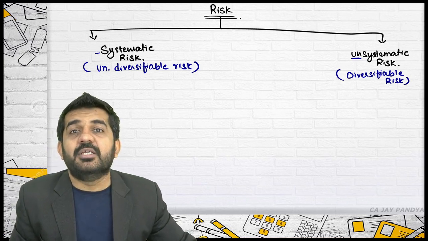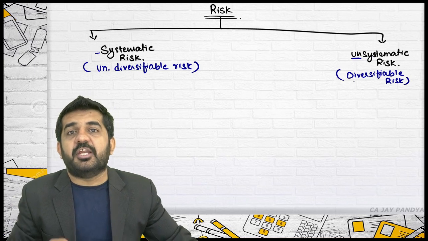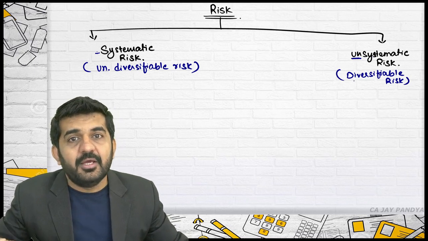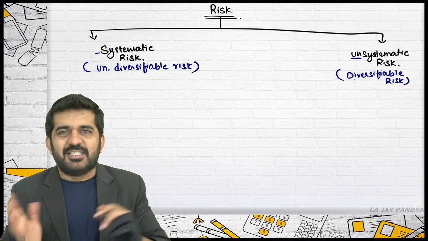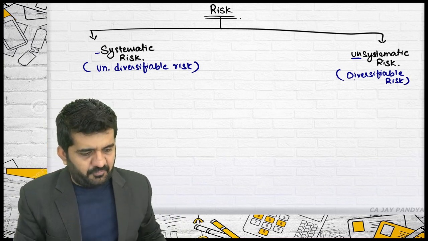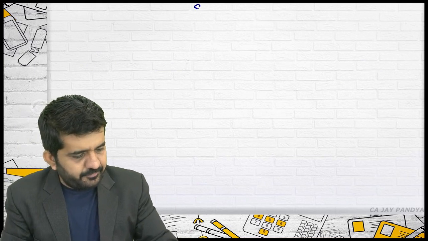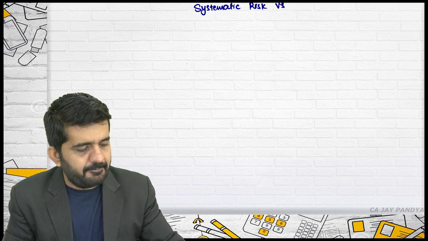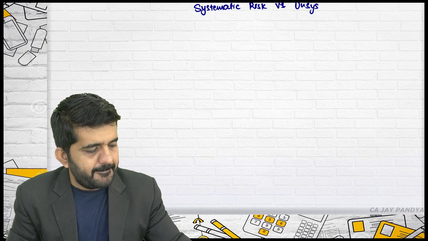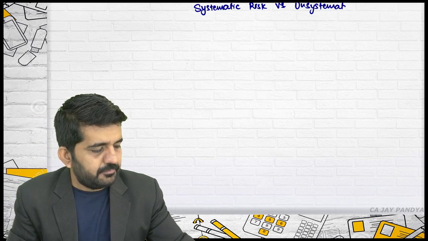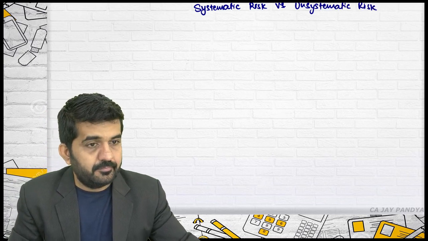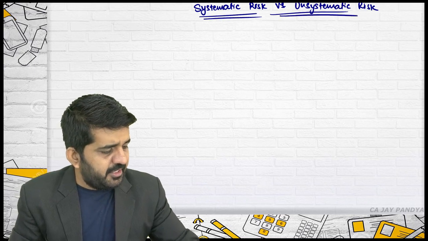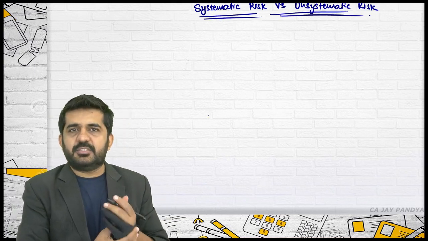Then that risk is unsystematic risk because it can be diversified or it can be reduced. Is it alright? This is systematic risk and unsystematic risk for you. We are going to systematic risk. Systematic risk and unsystematic risk.